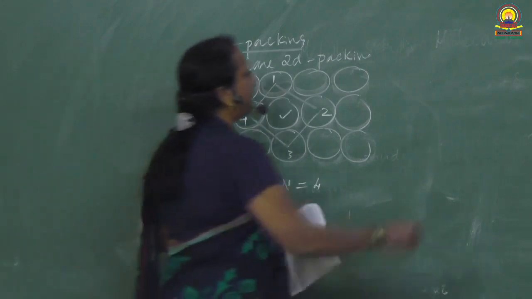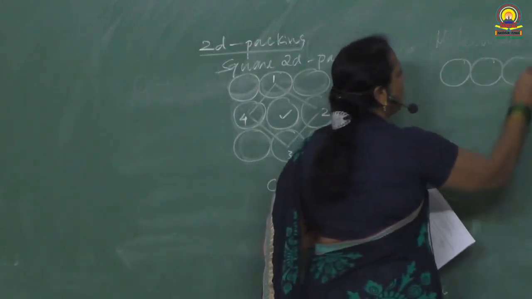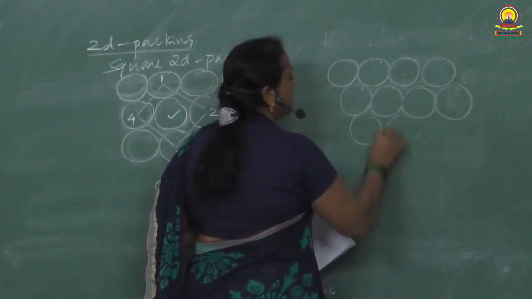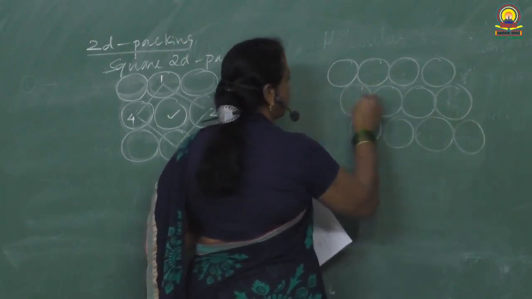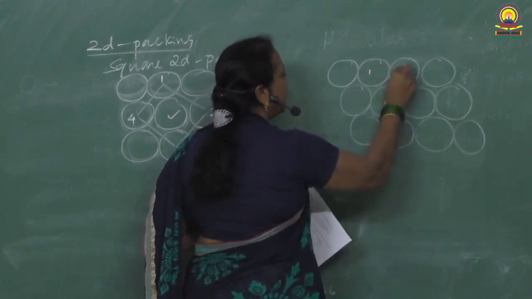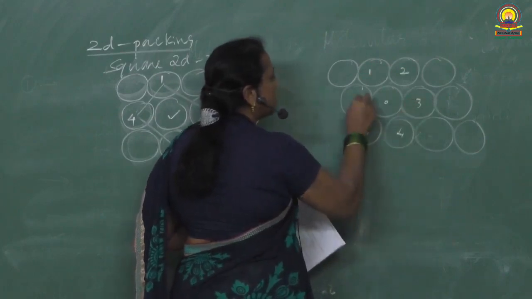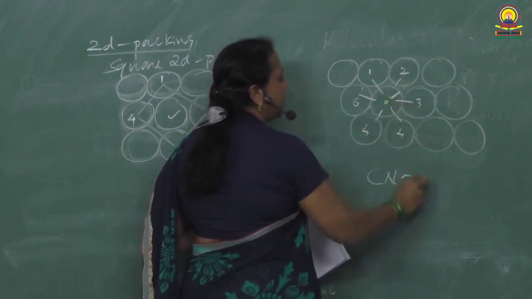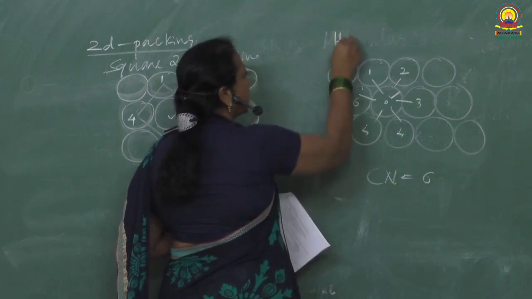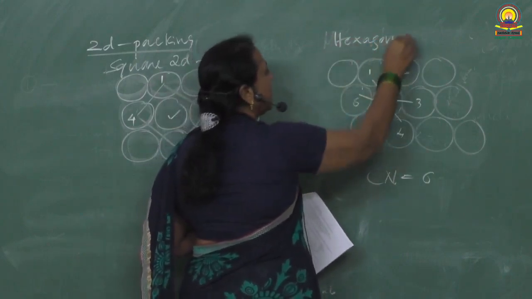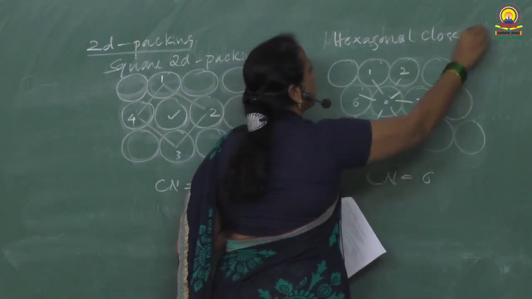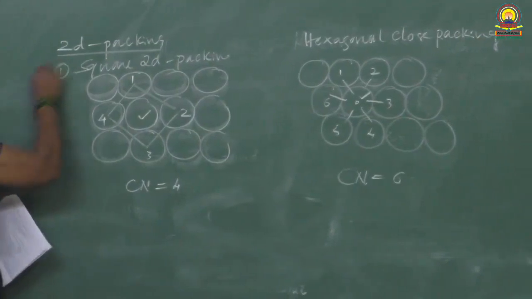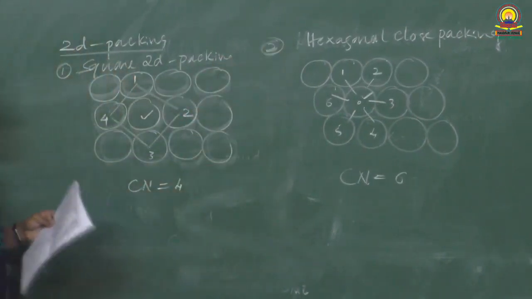Okay. One more kind of packing is called as hexagonal 2D packing. In hexagonal 2D packing, there is a very close packing of spheres with the trigonal voids. Okay. See, one sphere is in touch with how many spheres? You can count. So 6 spheres. So coordination number of this sphere is equal to 6, and it is called as hexagonal close packing. So there are two types of 2D packings. One is square 2D packing, other one is hexagonal 2D packing.